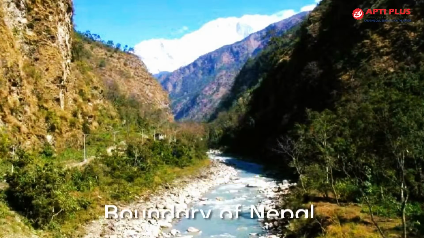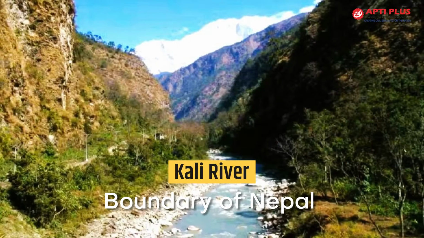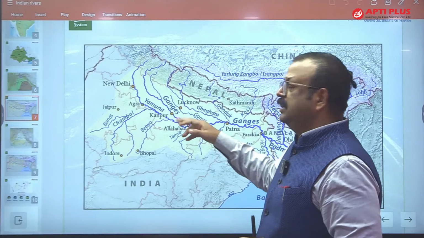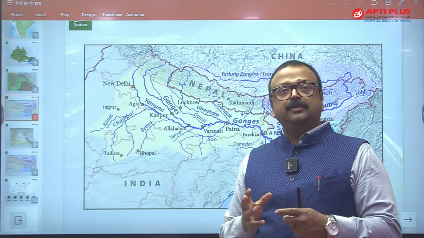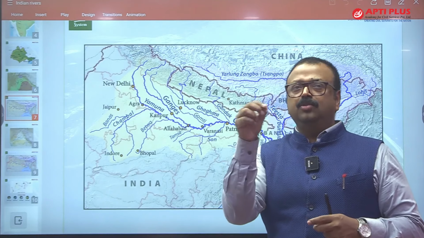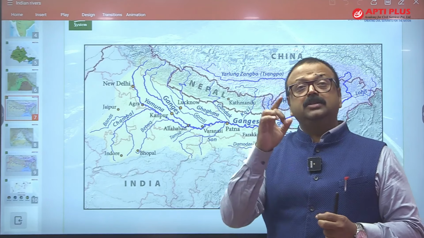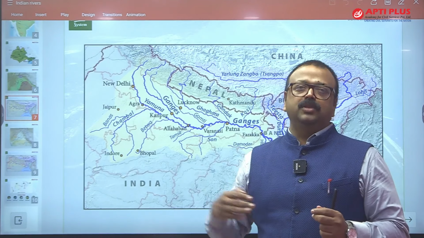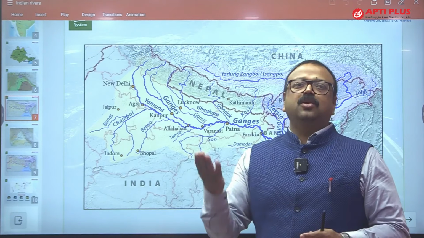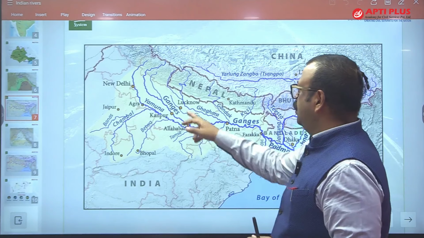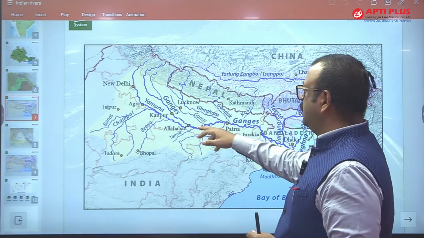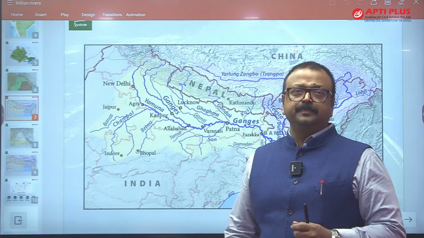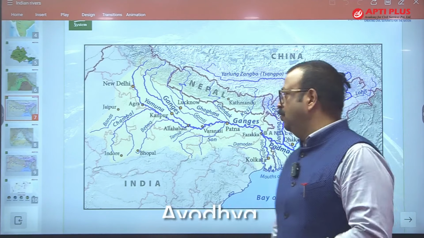The Kali river makes the boundary of Nepal, and then it meets Ghaghra, and near Lucknow, Faizabad, it gets divided into numerous streams. One of the streams is flowing through Ayodhya. That is called Saryu. So Saryu is a stream of Ghaghra, and further it makes Ghaghra, and Ghaghra drains into Ganga. So do remember where the Saryu river is.